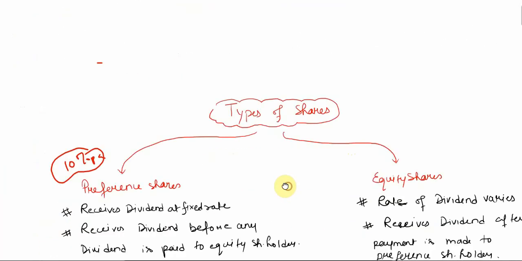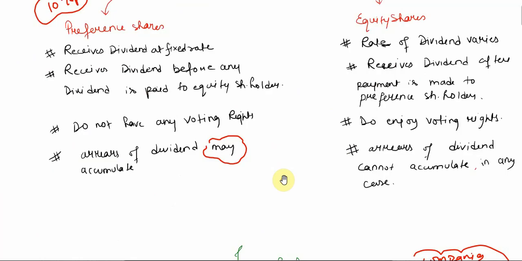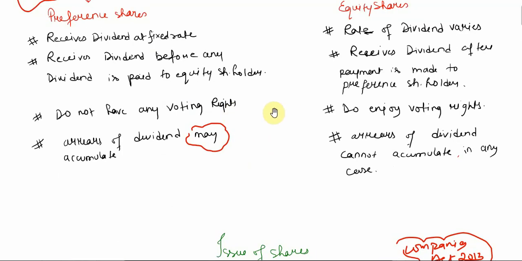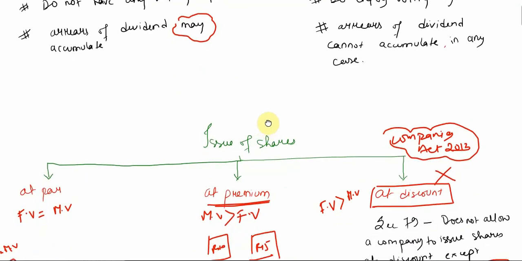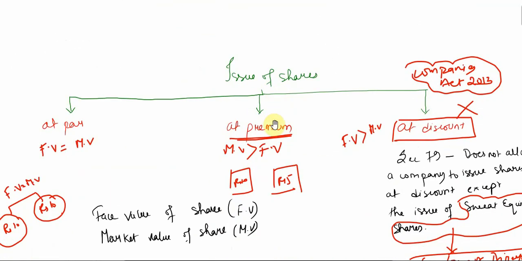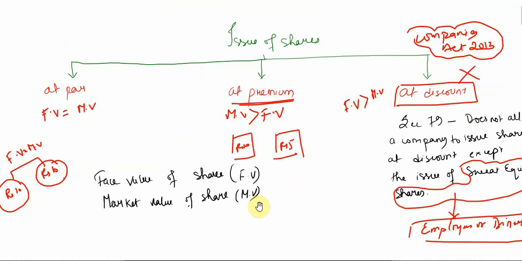We have also discussed the types of shares. We have two types of shares, preference shares and equity shares, and we have discussed the difference between them. There are more differences between these two, but we have discussed the important ones. And then we have discussed issue of shares. That means shares can be issued either at par or at premium. So in the next session we'll continue with more important terms before moving into the practical questions.